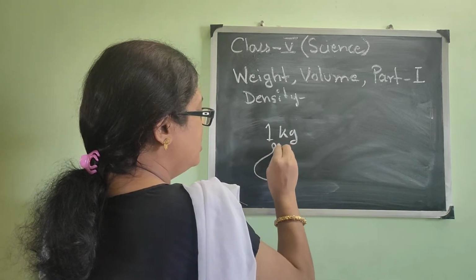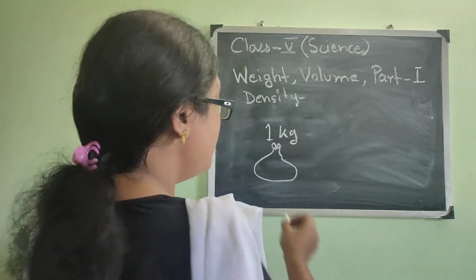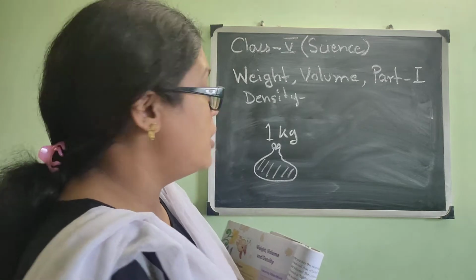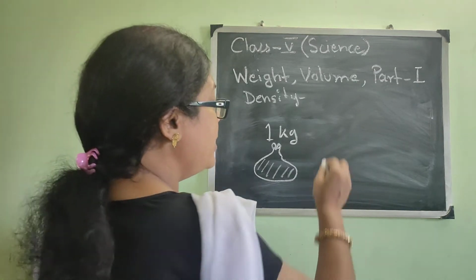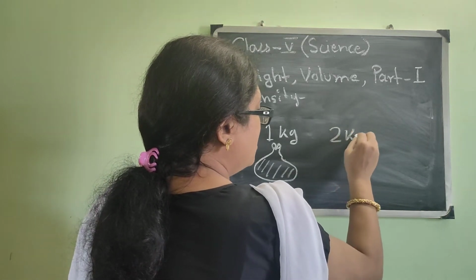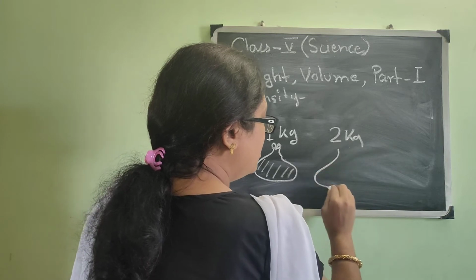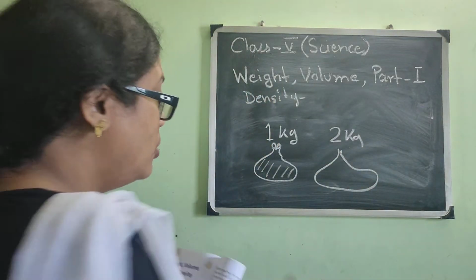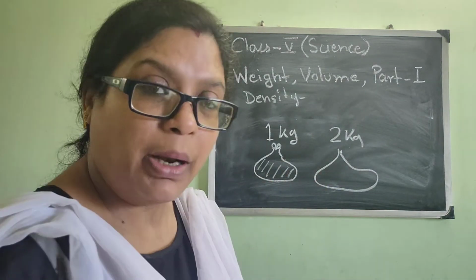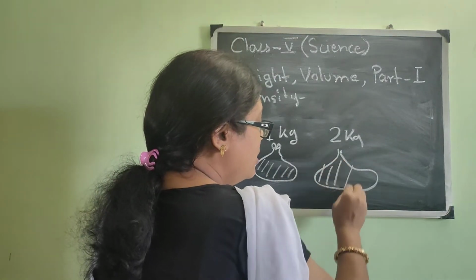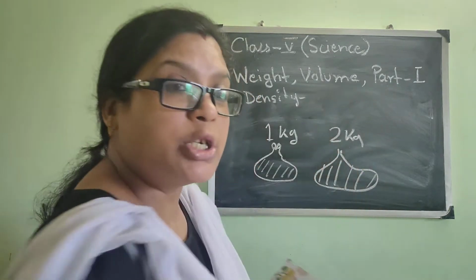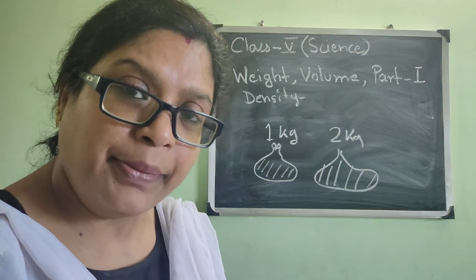The plastic carry bag, here we have put 1 kg of rice. But when it is becoming 2 kg, then the size of the packet is increasing, it is becoming double. What is of 1 kg, it is becoming double, 2 kg. And along with the weight, the volume, means the space which it is occupying, is also increasing, isn't it?